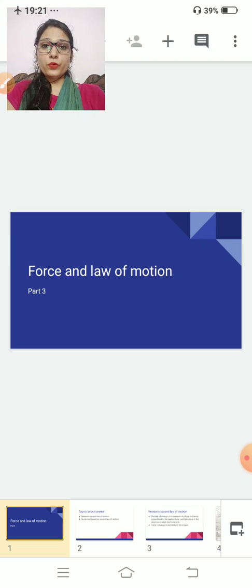In the previous video we covered Newton's first law of motion, inertia and momentum. Before starting today's lecture, we will do a quick revision of what we learnt in the previous video. Let us start with the first law of motion. What is the first law of motion?